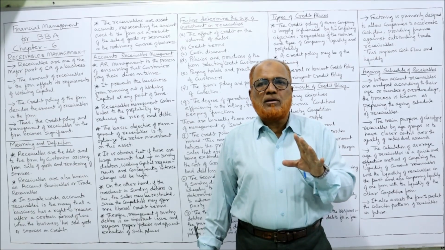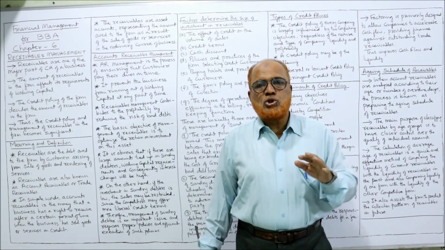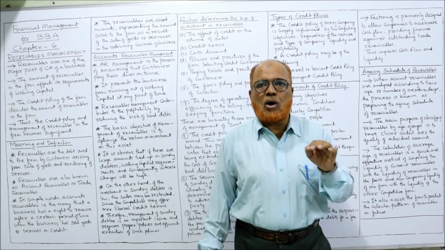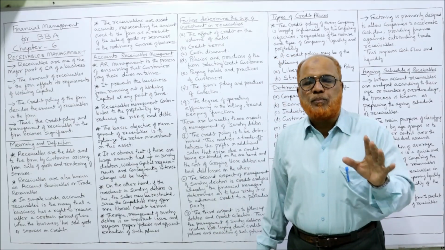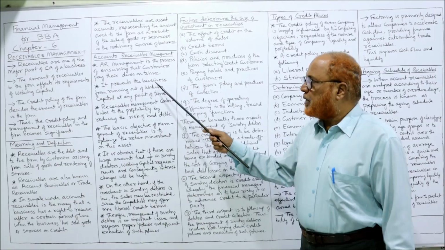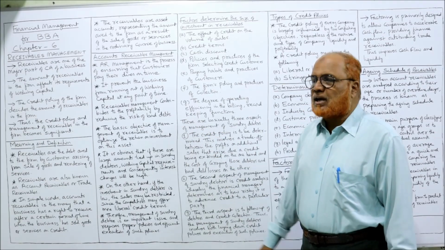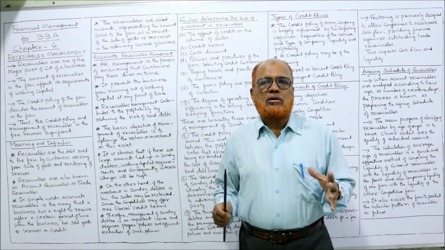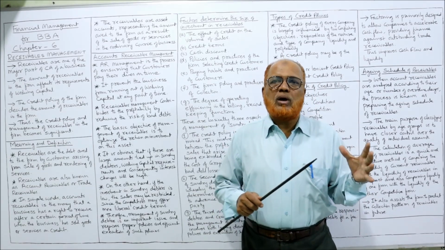No customer should avoid the payment or delay the payment. Every customer should pay the amount on time. That process is called account receivable management. It prevents the business from running out of working capital at any point of time. If we do not manage the trade receivable, what will happen?